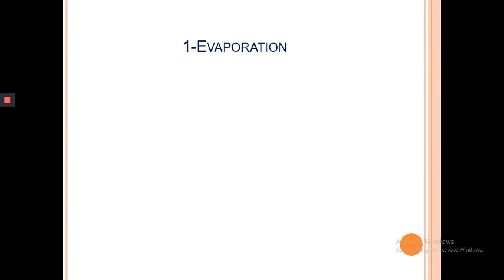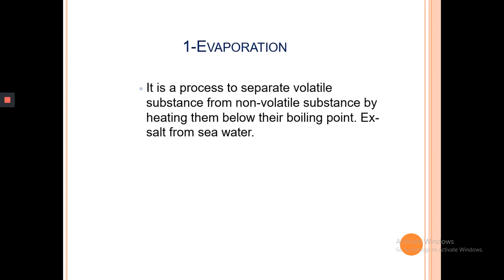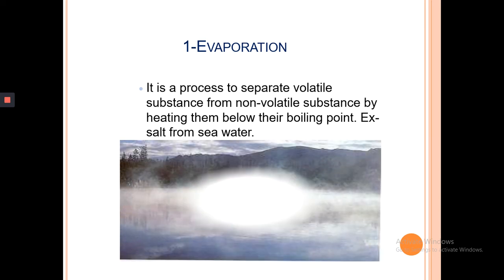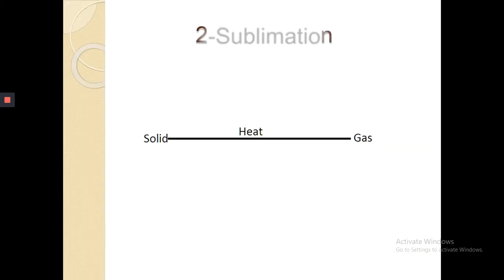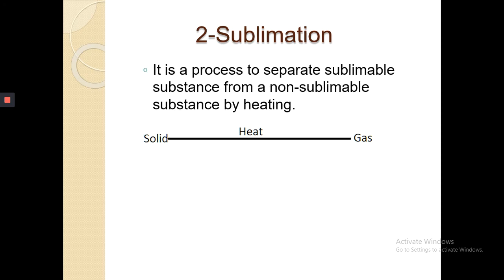First, we will discuss evaporation. It is a process to separate volatile substance from non-volatile substance by heating them below their boiling point. Example, salt from sea water. Next is sublimation. It is a process to separate a sublime substance from a non-sublime substance by heating. In this process, solid will directly convert into gaseous form.